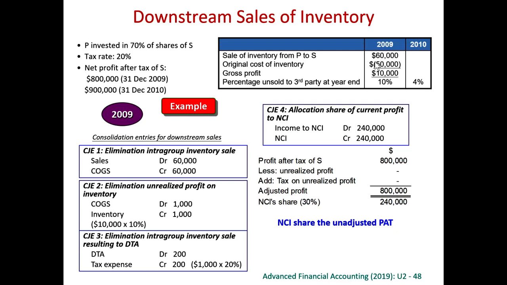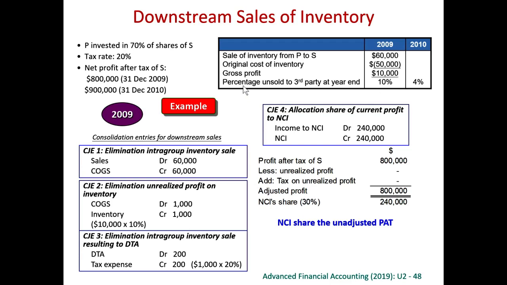So if this is a current year intra-group sale, we must debit away the sales and credit away the cost of goods sold. This is to eliminate the intra-group sales. And from the information, we have been told that the original cost is 50,000. So potentially, the inventory may have been overstated by 10,000, because originally it should be 50,000. After the sales, we think that this is 60,000. So potentially, the overstatement of the inventory can be 10,000.